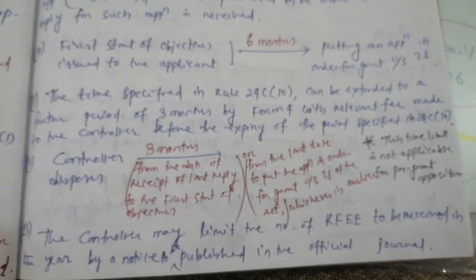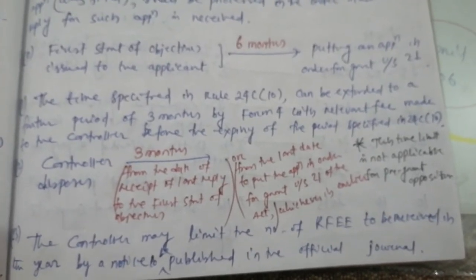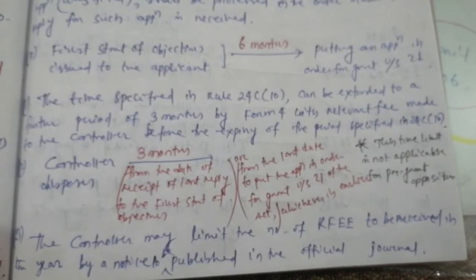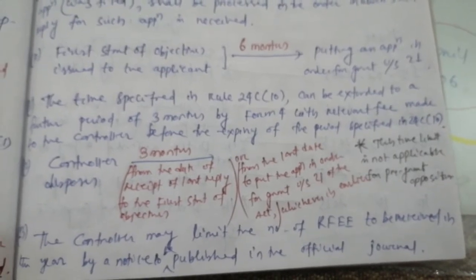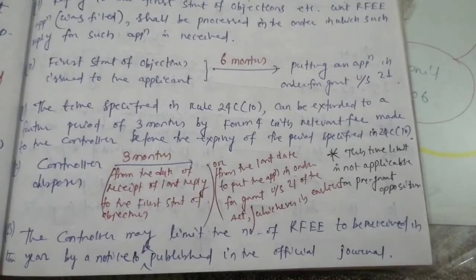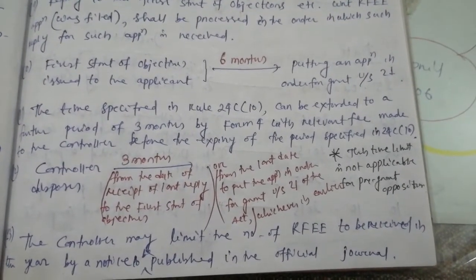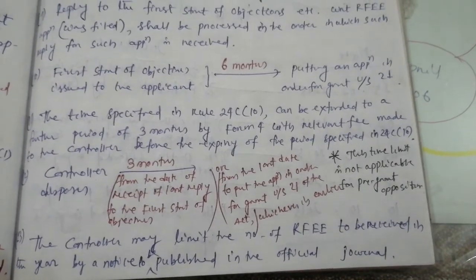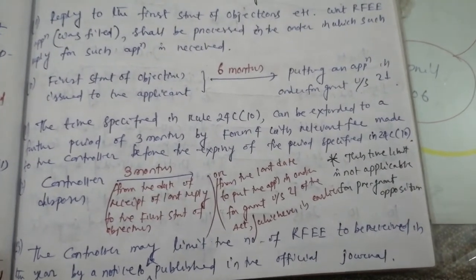Next is 13. The controller may limit the number of RFE, that is request for expedited examination, to be received in the year by a notice to be published in the official journal.